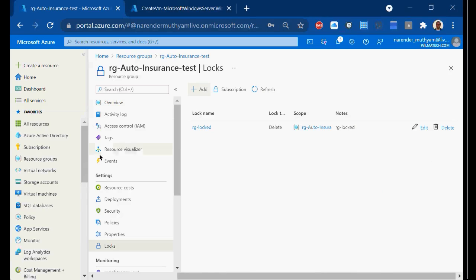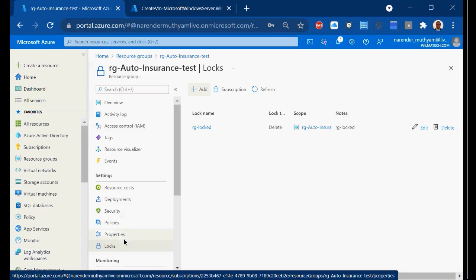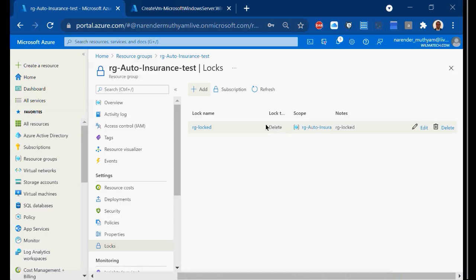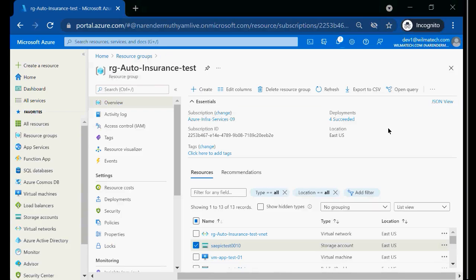So any resource you think is important for your organization, you should implement locks. So lock simply, literally means locking, means you are stopping somebody from deleting. What is the type of lock I chose here? Delete type of lock is locked, means nobody will be able to delete anything within this resource group. Likewise, you can protect all your business critical applications and all its workloads by locking it. So I just locked it, and now the developer will not have the ability to delete it.